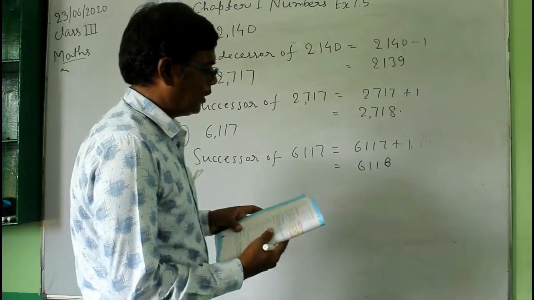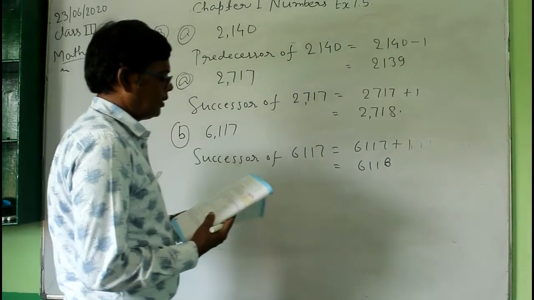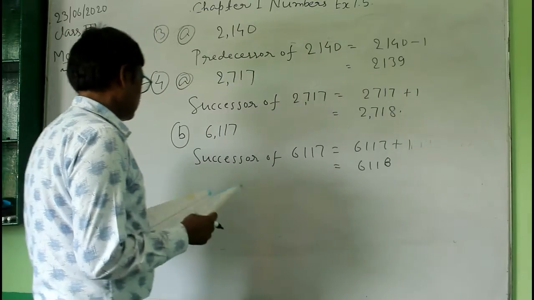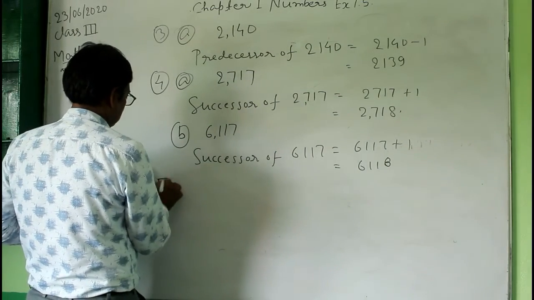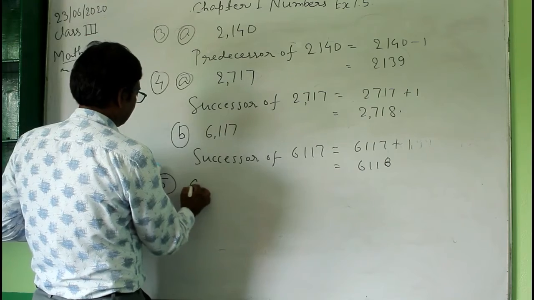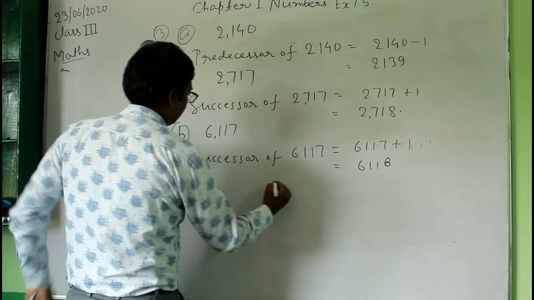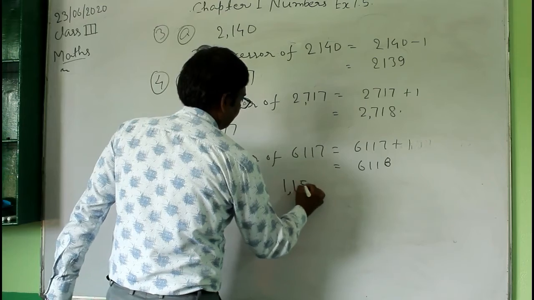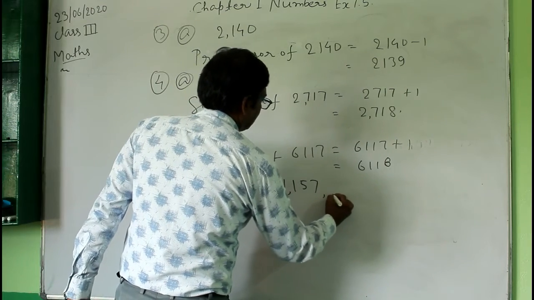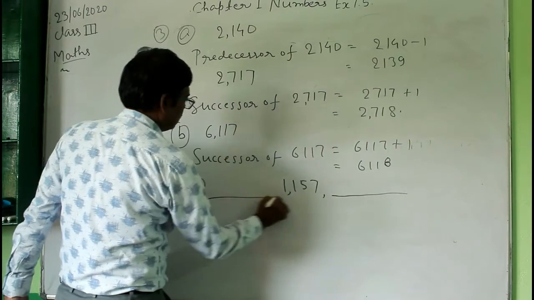Then next, question number 5 is: write the predecessor and the successor of each of the following. So here again I will do some questions. Question number A, you are given the number 1157. Okay, so next will be your successor and here will be the predecessor.